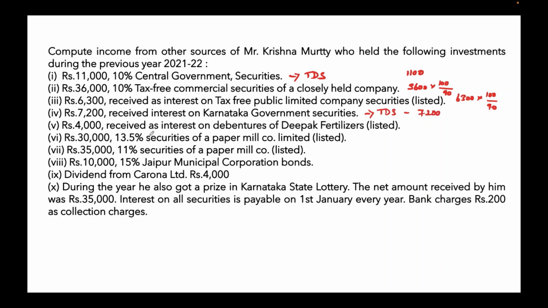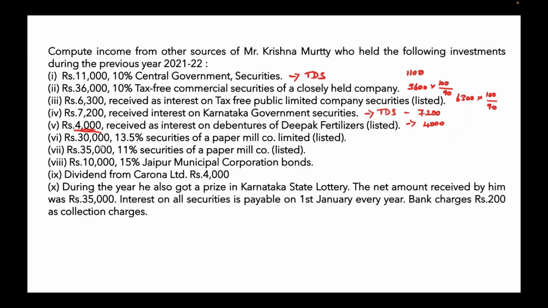Next, 4,000 received as interest on debentures of Deepak Fertilizers, listed. So for listed debentures, if the interest is less than 5,000, there is no TDS for them. So you can take it as such, 4,000. For debentures, if the interest does not exceed rupees 5,000, then they will not collect TDS for it. So you can take it as such, rupees 4,000.